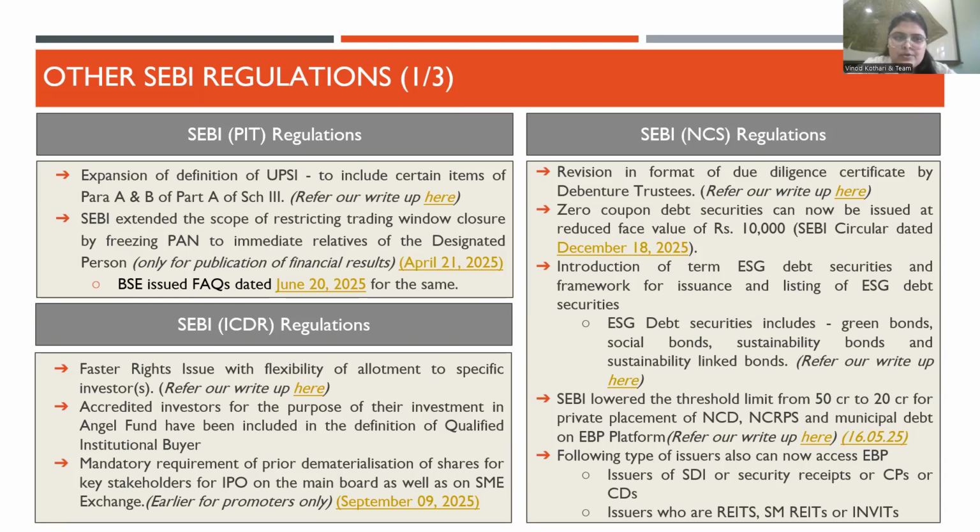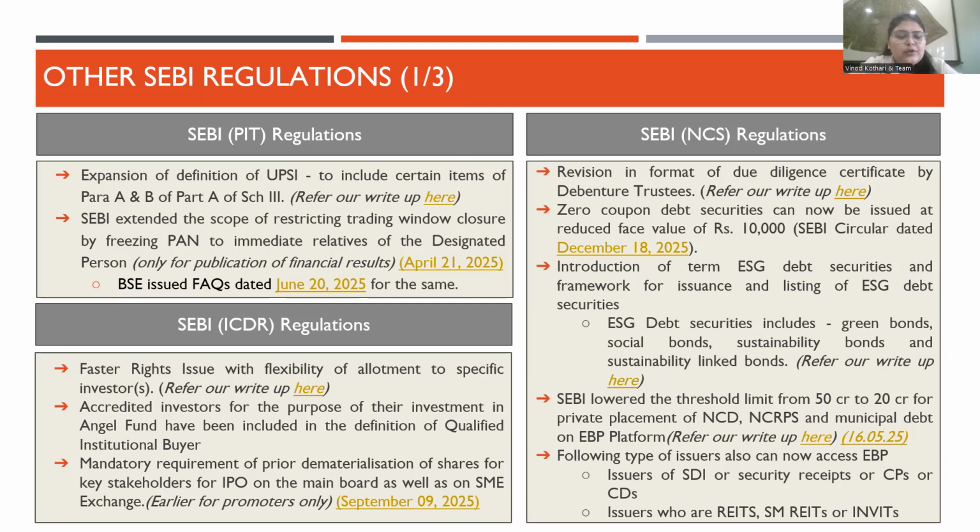Then there was one more circular which was regarding the freezing of PAN. Earlier, in case of publication of financial results, the PAN freezing pursuant to trading window closure was applicable only on the designated persons, which has now been extended to immediate relatives of designated persons as well.